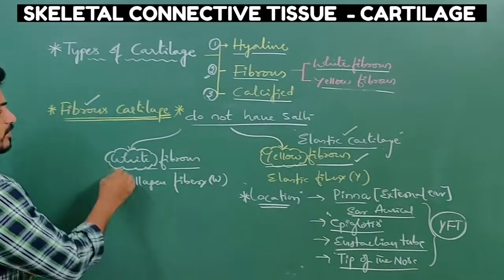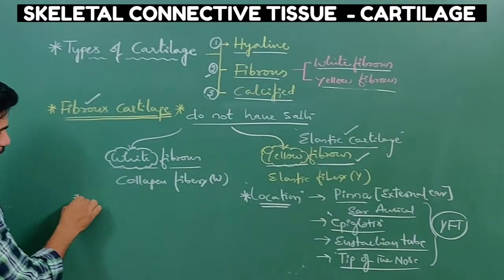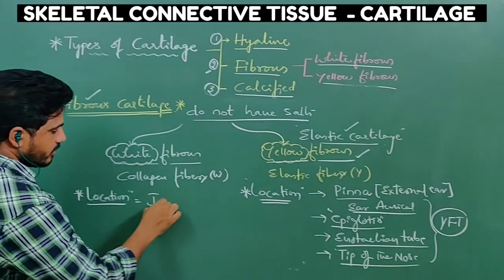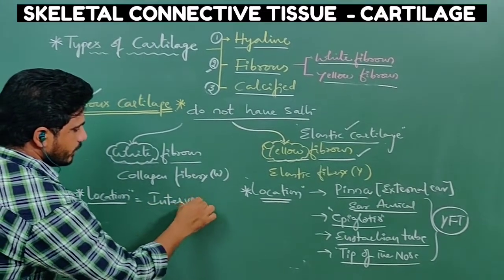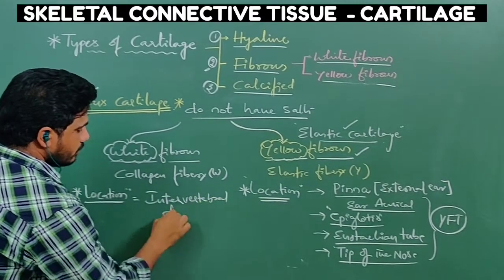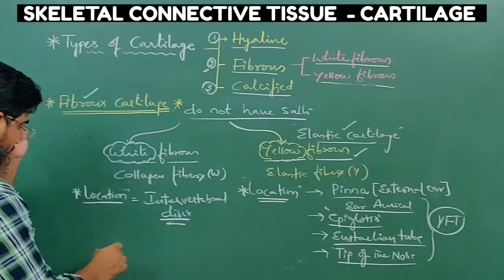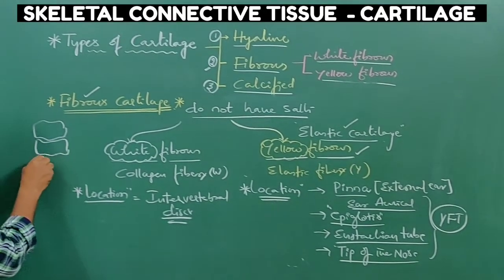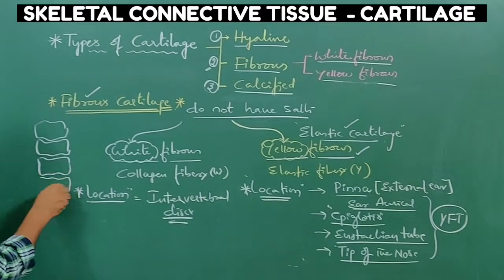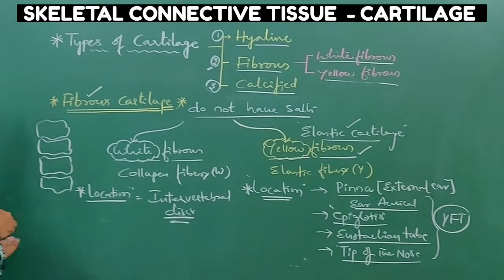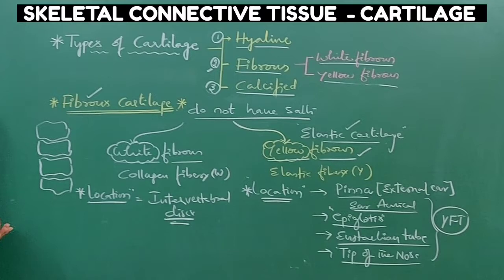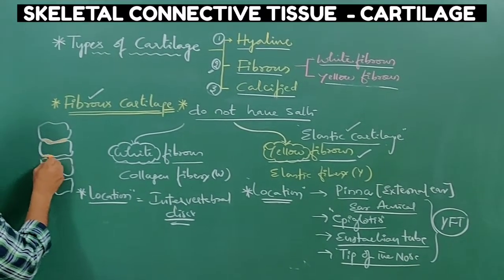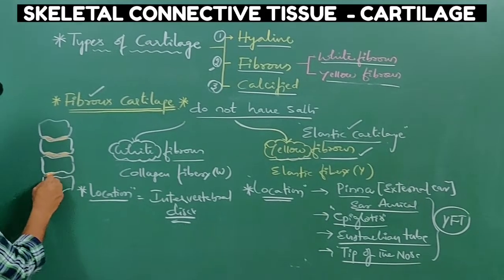The next one is white fibrous tissue. If you see the white fibrous tissue locations, they are present in intervertebral discs. Suppose this is a vertebral bone and this is another vertebral bone. Like that, so many vertebral bones are there in our vertebral column, the backbone. In between, white fibrous tissue is present. It is giving little flexibility.